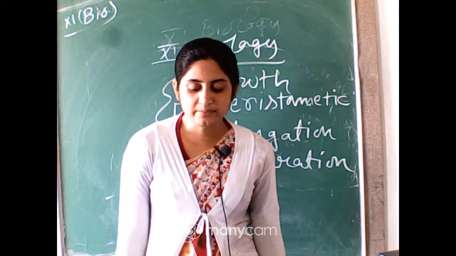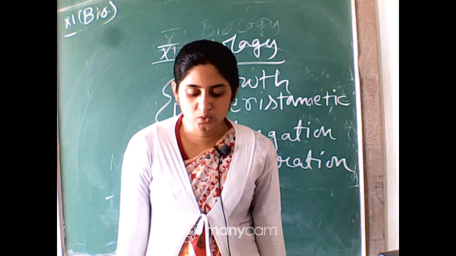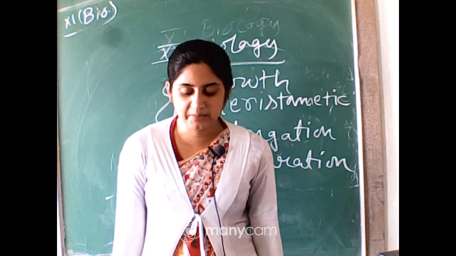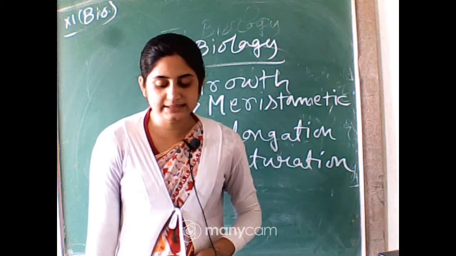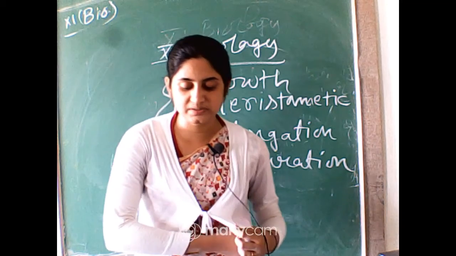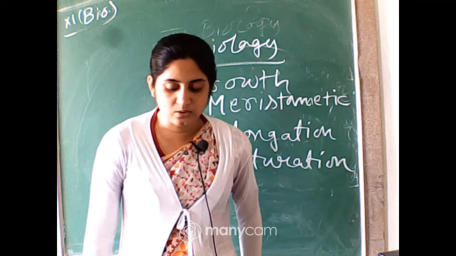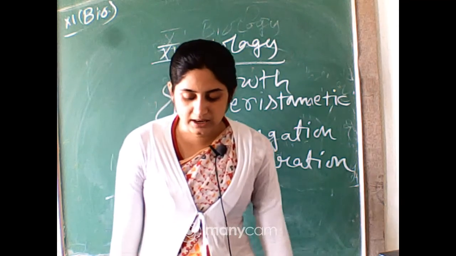Let us understand by looking at the root tips. The constantly dividing cells both at the root apex and shoot apex represent the meristematic phase of growth. The cells in this region are rich in protoplasm and possess large conspicuous nuclei. The cell walls are primary in nature, thin and cellulosic with abundant plasmodesmatal connections.